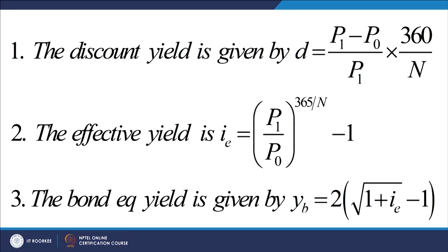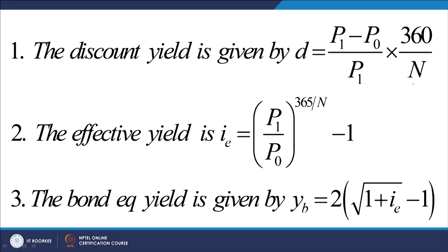The discount yield is given by P1 minus P0 upon P1 into 360 upon n. We have all the figures there. P1 is 100, P0 is 99, 360 upon 60.